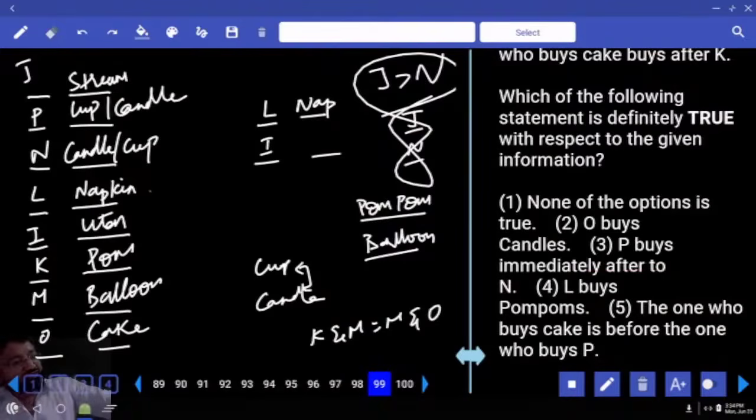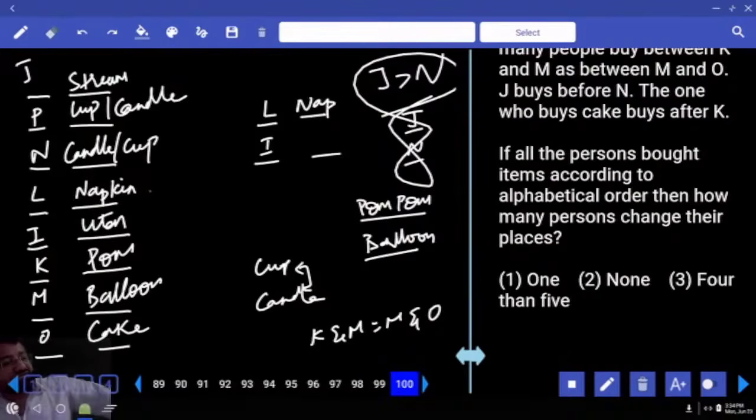Which of the following statements is definitely true? O buys candles. P buys immediately after N. L buys pom-poms. No. The one who buys cake is before the one who buys. What's the answer? None.